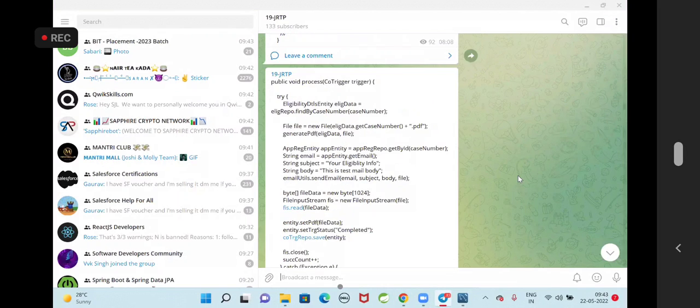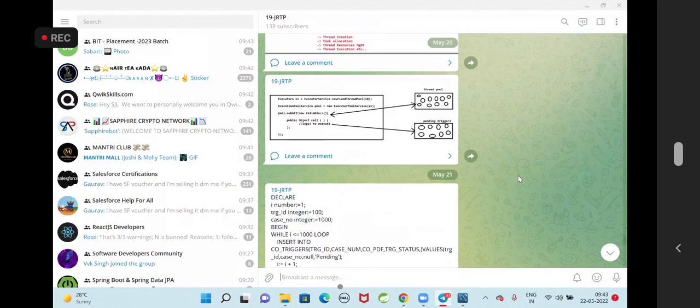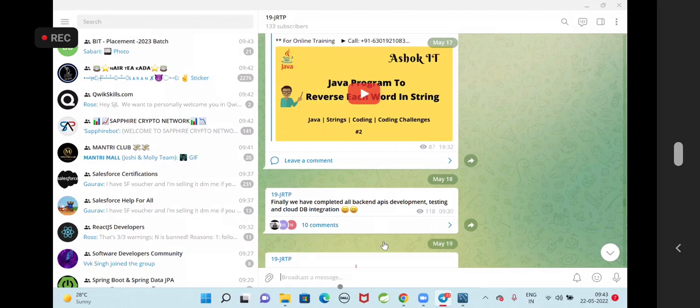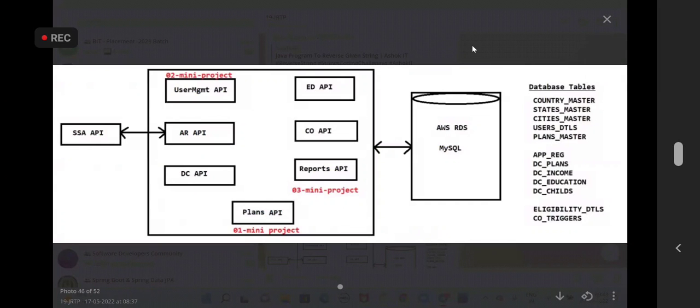So with this we understood what is multi-threading and how to implement multi-threading in our application. Okay, good. Now these are the APIs we have completed. Are you guys confident now? What is our project? What are the APIs available? What is the purpose of each API? What are the tables and how to use multi-threading? All these things.